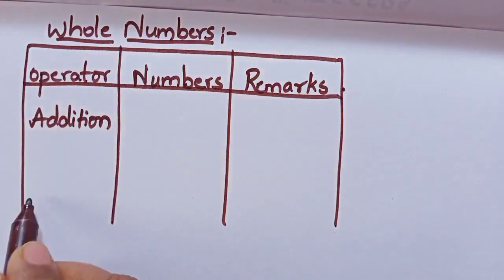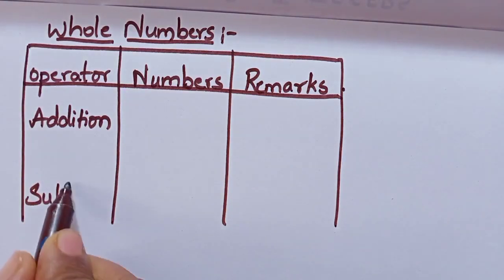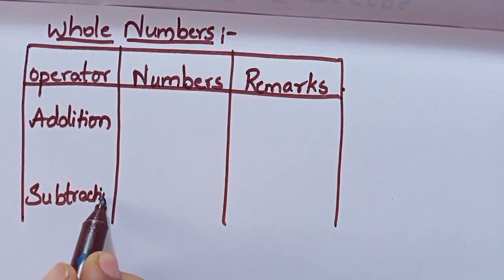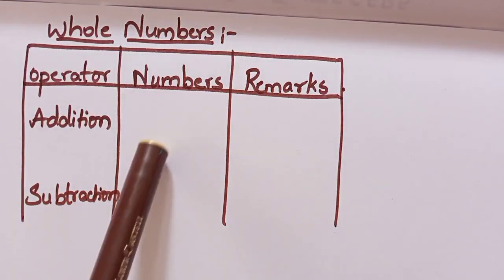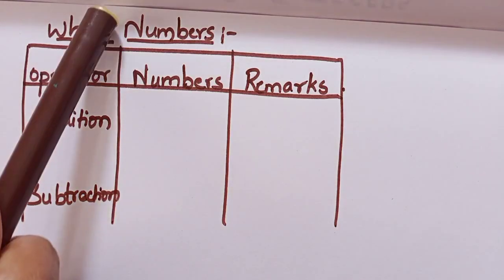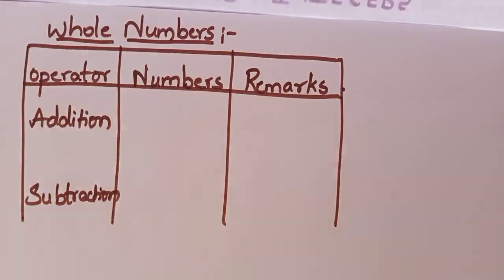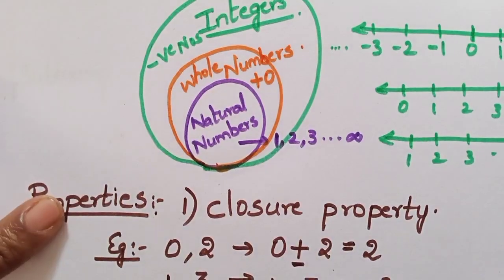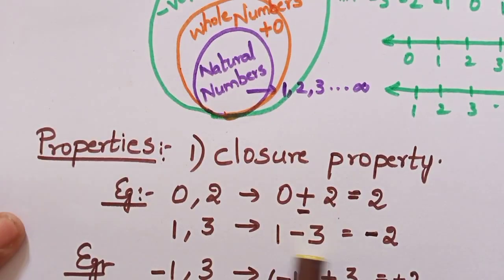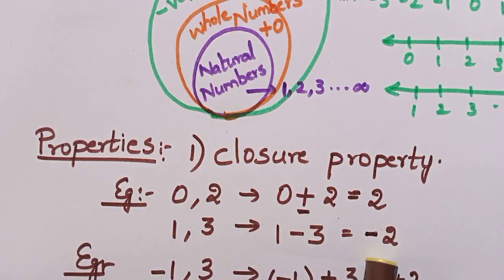Understood? Next you check the same property for subtraction. Subtraction also, you take randomly any 2 whole numbers, subtract them, see the result. See, when we subtracted, we didn't get a whole number. Did you see here? In the same way, you check for 2 more numbers. Then you won't get a whole number.